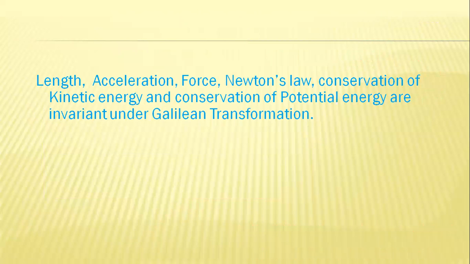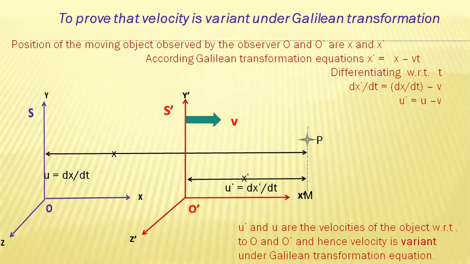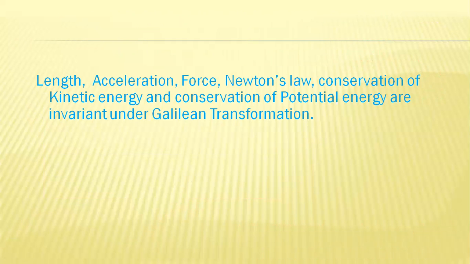We proved that velocity is a variant quantity, but remember length, acceleration, force, Newton's laws, conservation of kinetic energy, and conservation of potential energy are invariant. Remember, invariant under Galilean transformation.